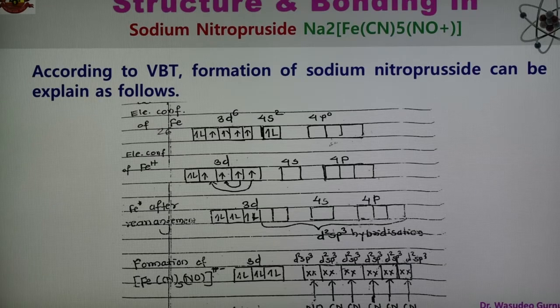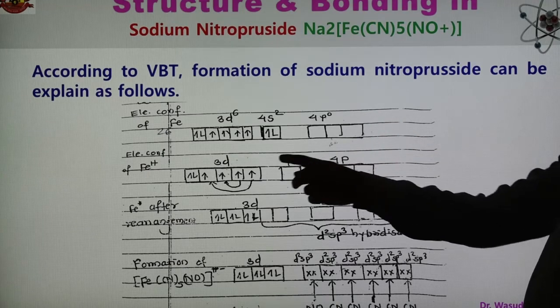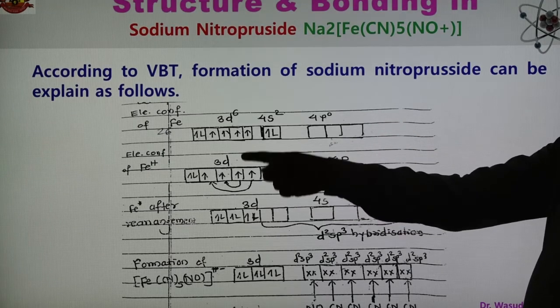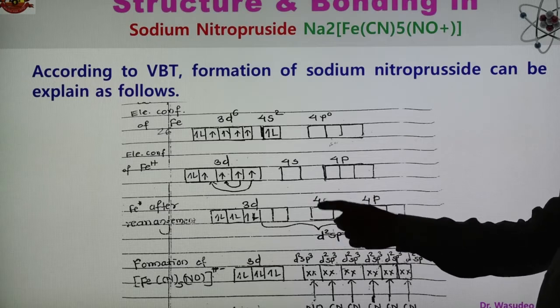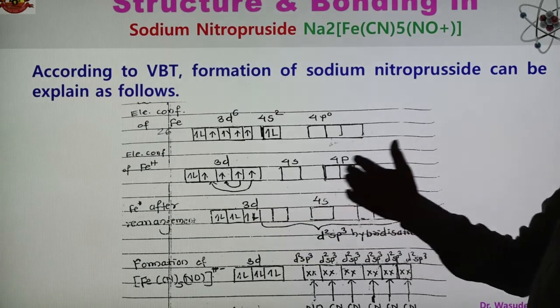So here this is the electronic configuration of Fe in the ground state. This is after loss of 2 electrons. This is the configuration of Fe2+. This is the configuration after rearrangement. So these electrons are rearranged and 2 d orbitals are made vacant.